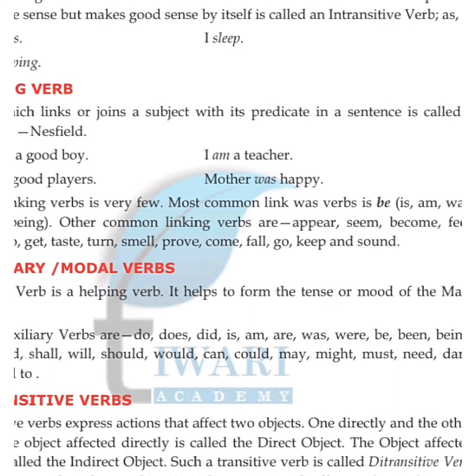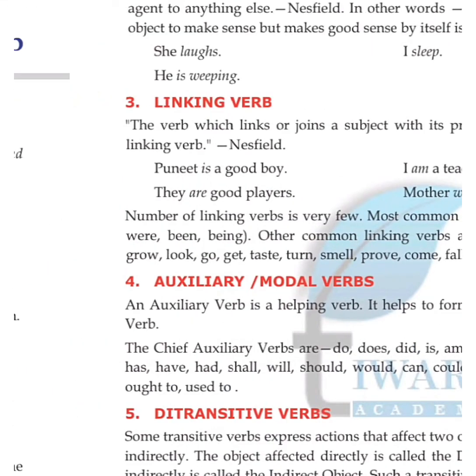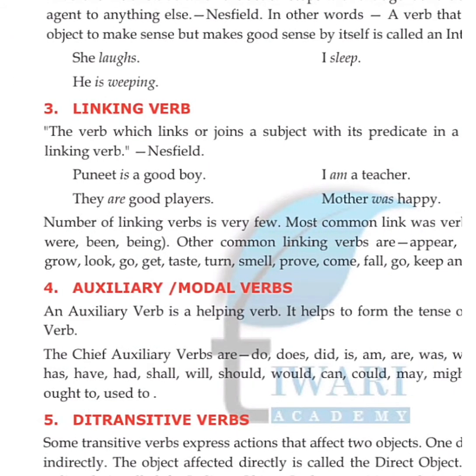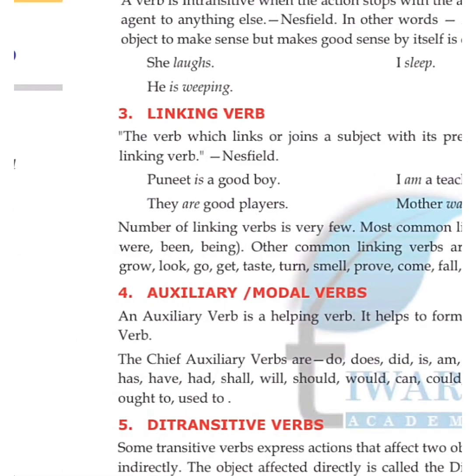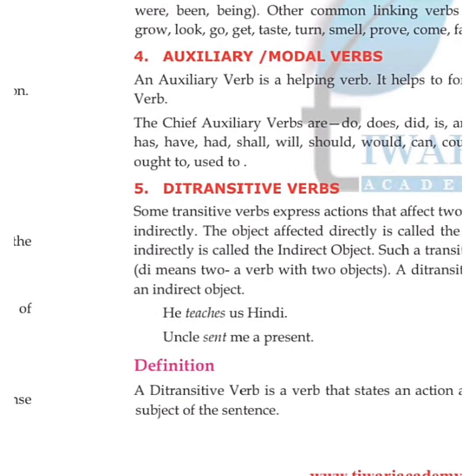Do, does, did, is, am, are, was, were, be, been, being, has, have, had, shall, will, would. Okay, will, should, would, can, could, may, might, must, need, dare, how to, used to. These all are auxiliary verbs. Okay, and इनको हम modal verbs भी कहते हैं. Clear? Now let's see fifth, Ditransitive verb.